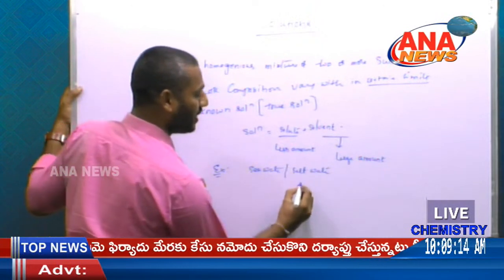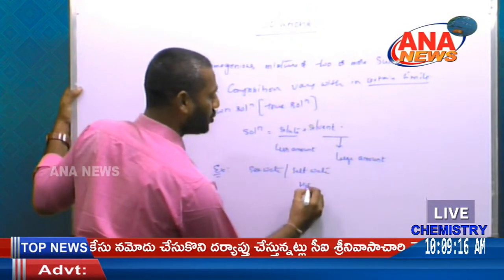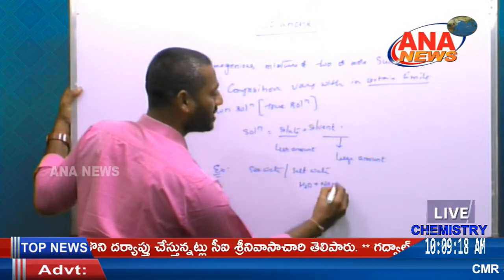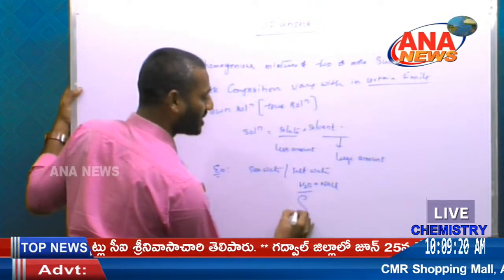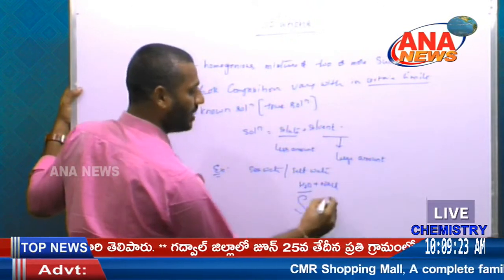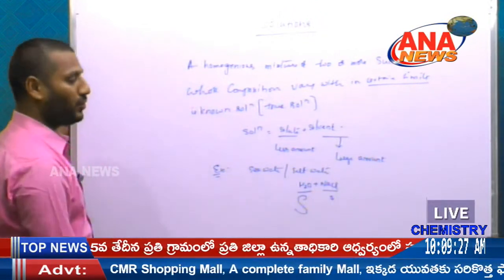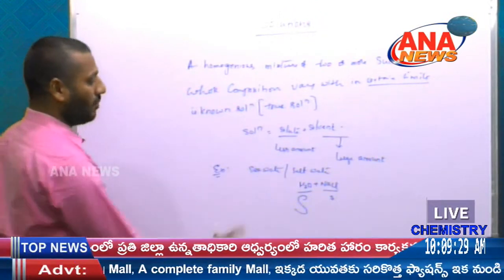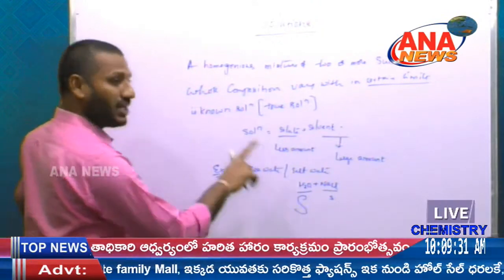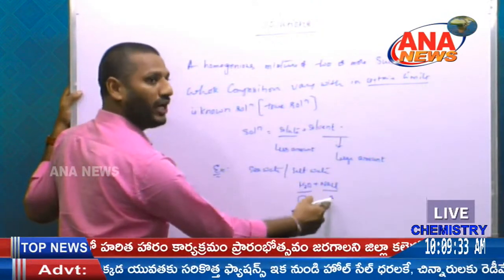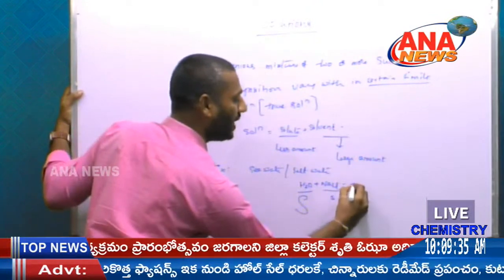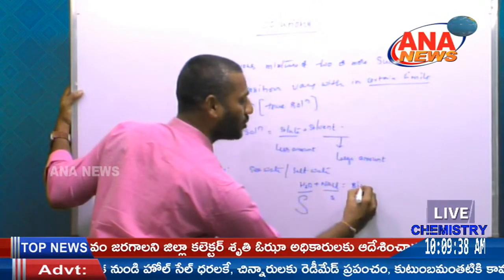In salt water we take only H2O plus NaCl. H2O acts as the solvent, that is the large proportion. NaCl is a very small quantity, a small proportion, that is known as the solute. A solution having only two components is known as a binary solution.